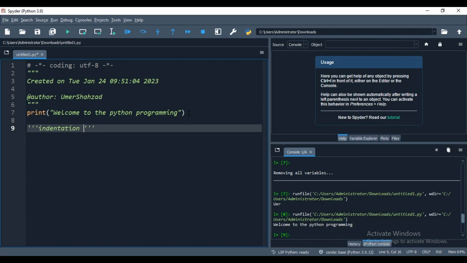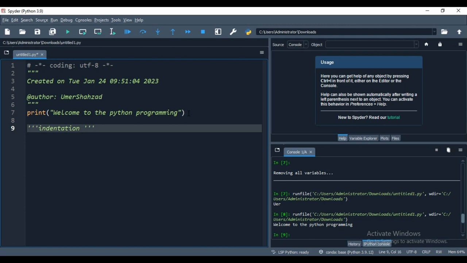While in other languages indentation in code is for readability purposes, and we use curly braces for blocks, in Python there is proper indentation. If you do not follow the indentation in Python, the code will not run and it gives you an error every time. This actually makes Python difficult, because if you do not care about indentation, obviously you cannot run your code.